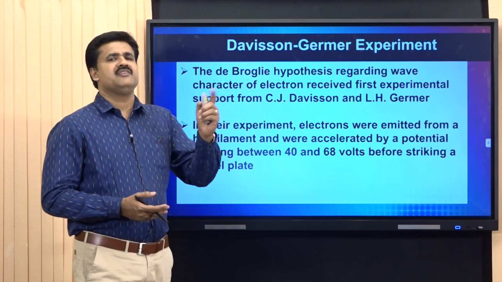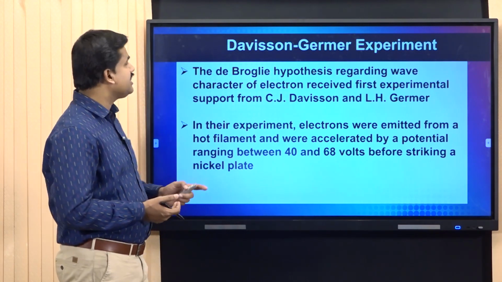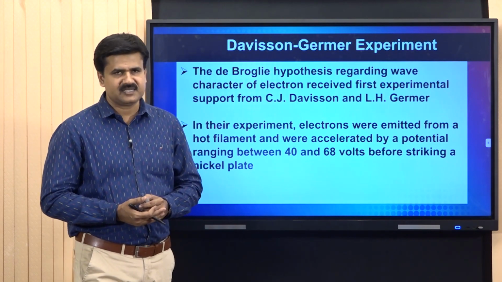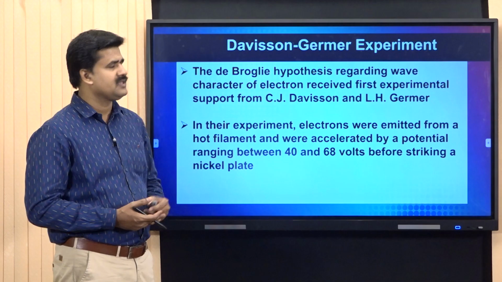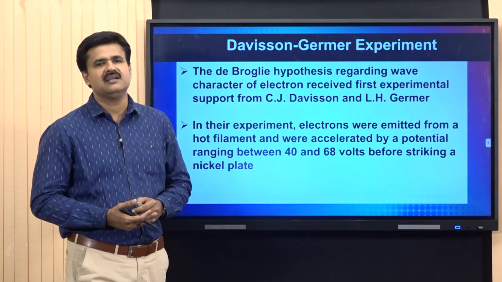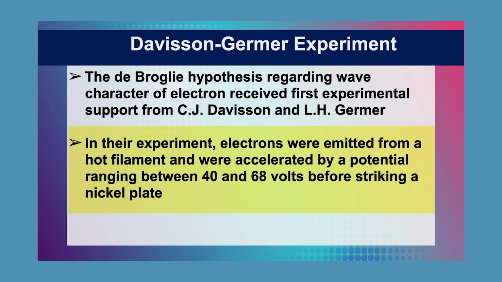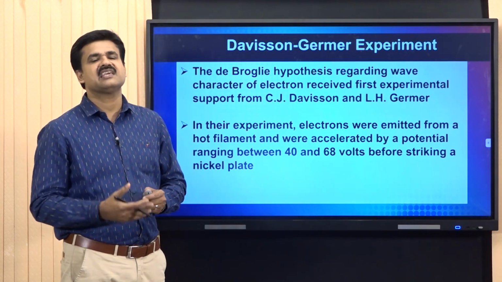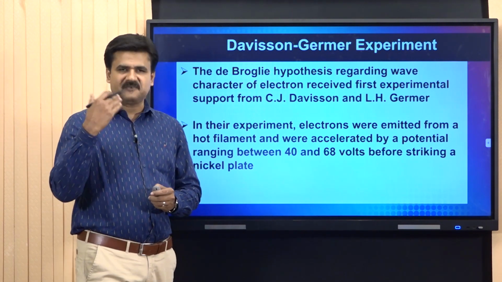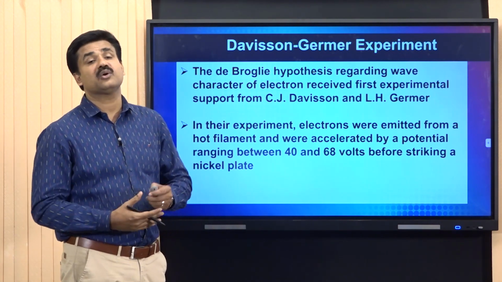Now, we are going to discuss experimental support to the de Broglie relation. It came from the Davisson-Germer experiment. De Broglie's hypothesis regarding the wave character of the electron received first experimental support from C.J. Davisson and L.H. Germer. Their experiment is known as the Davisson-Germer experiment. In this experiment, electrons were emitted from a hot filament and accelerated by a potential between 40 volt and 68 volt before striking a nickel plate. That is, this electron beam is first accelerated by a potential in the range of 40 to 68 volt and allowed to strike a nickel plate.